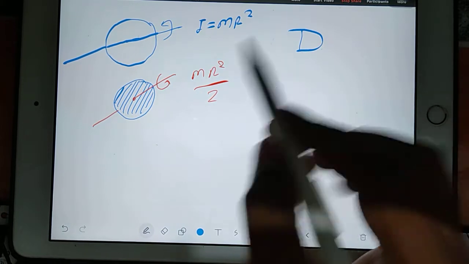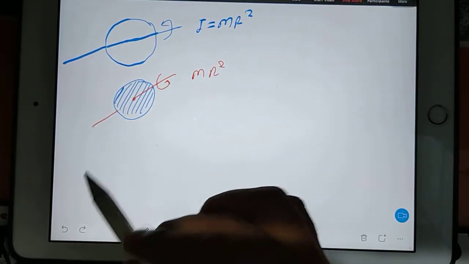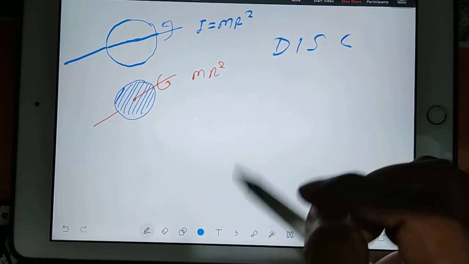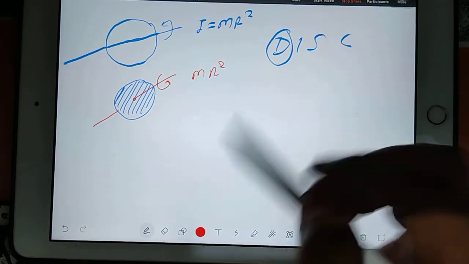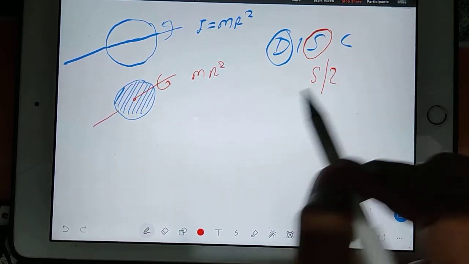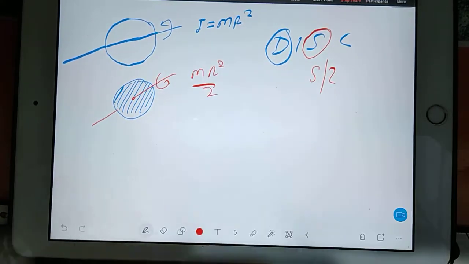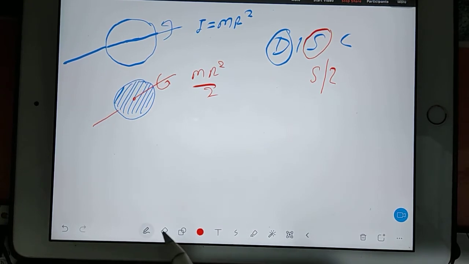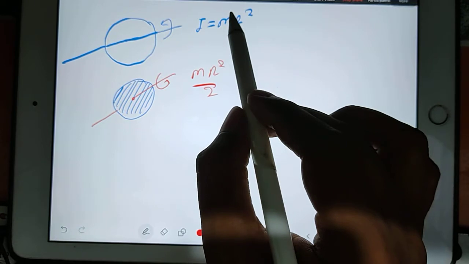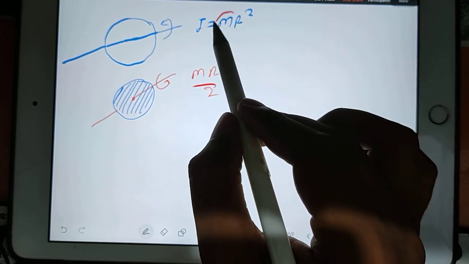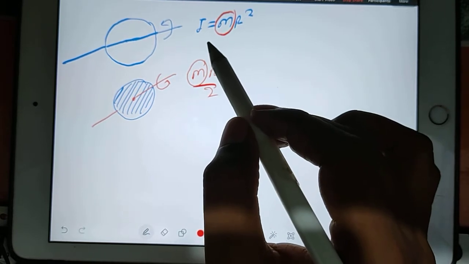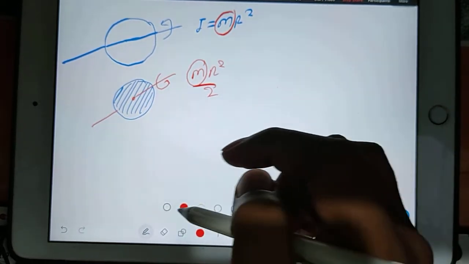You write D like this. D for division. Okay, so DISC. So D for division, and the 2 is nothing but the mirror image of the D. So divide by 2, mr square by 2. Now next beautiful thing, you can replace this m with A if it is for the area moment of inertia. Now you remember.